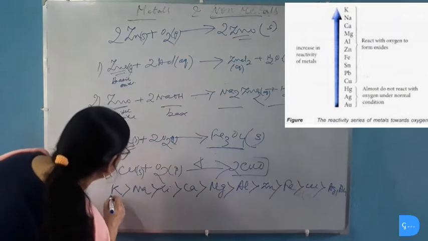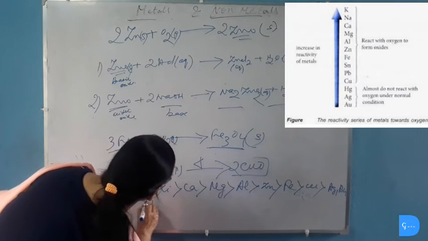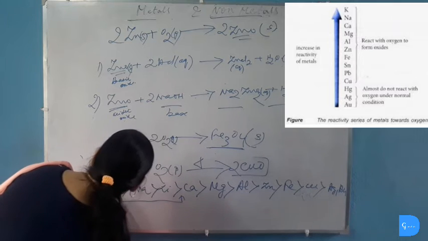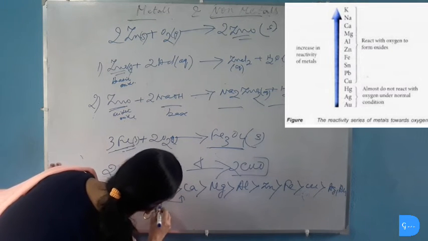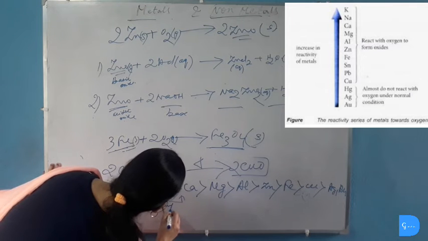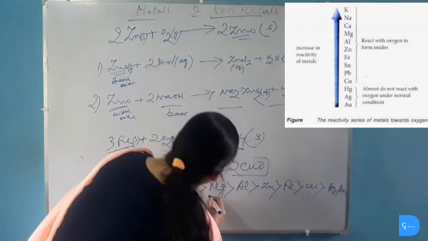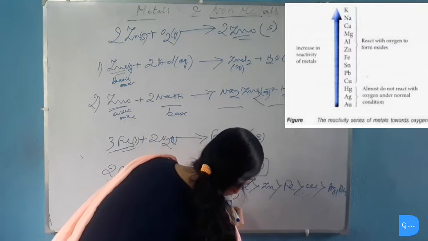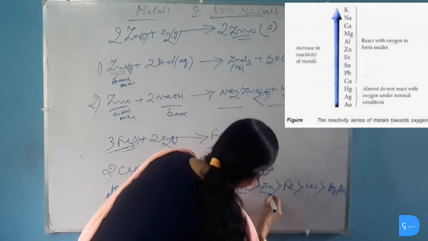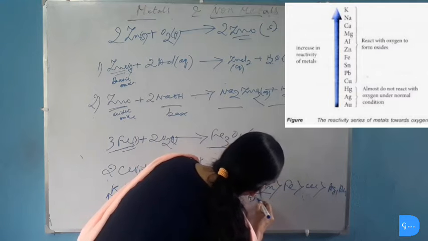So we can see that these three metals, potassium, sodium and lithium, are highly reactive metals and react at room temperature with oxygen. And magnesium reacts with oxygen on heating. Aluminum and zinc react with oxygen on strong heating.